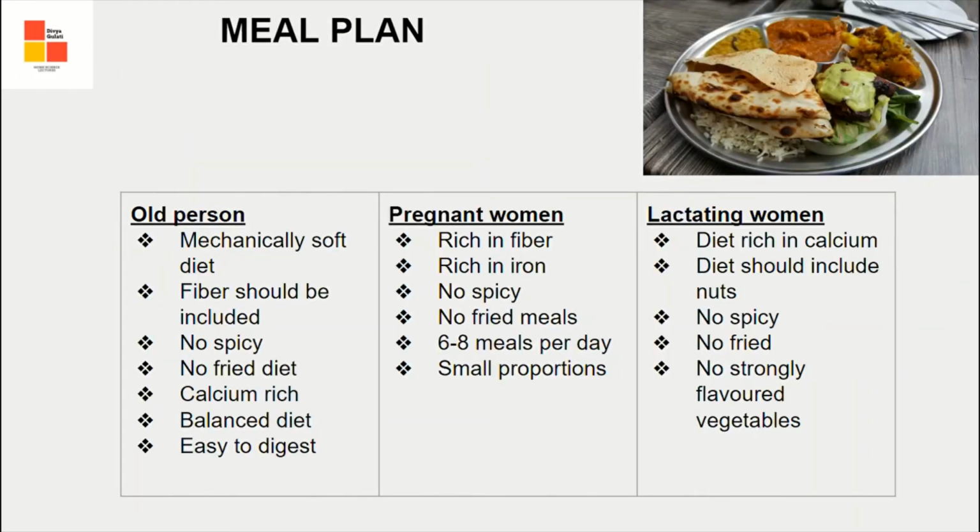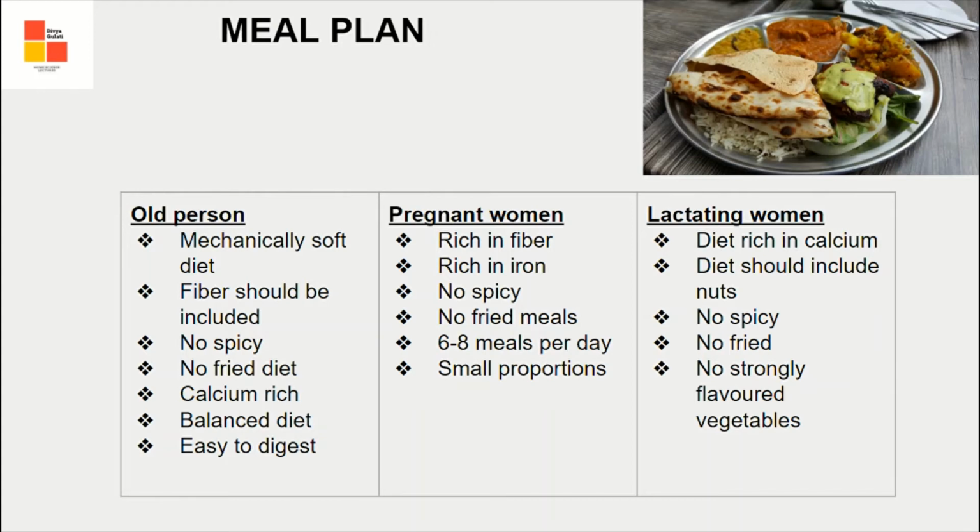Meal for an old person. A mechanically soft diet should be there, because this is the age group above 60 years when they are facing various dental problems also. Fiber should be included so that their digestive system keeps working. No spicy food, no fried food. Food should be rich in calcium because of the weak bones. A balanced diet should be given, and the diet should be easy to digest.